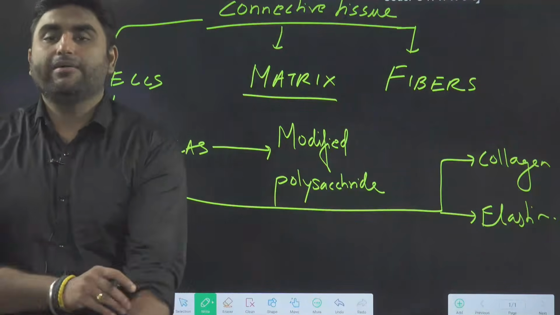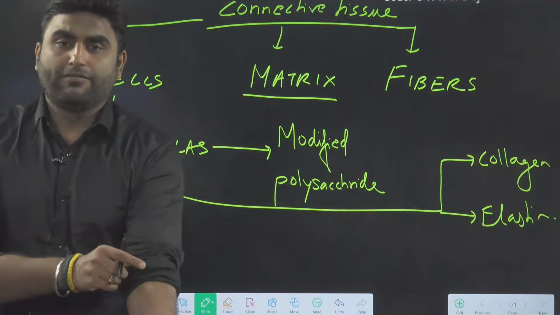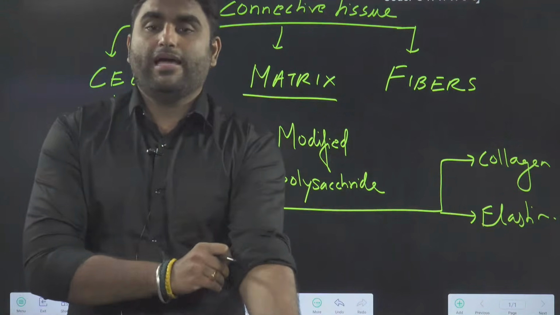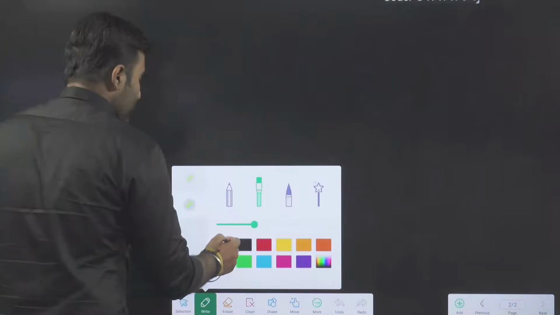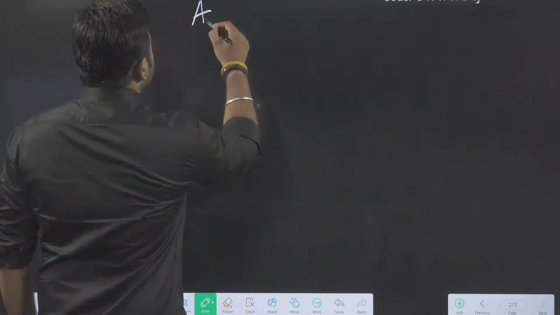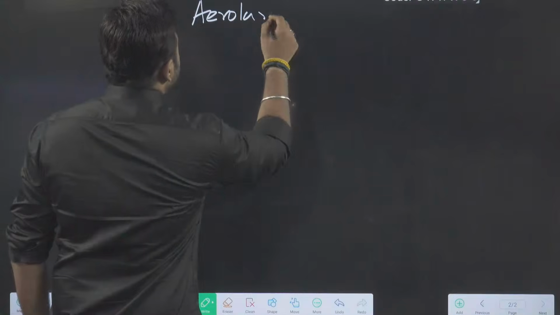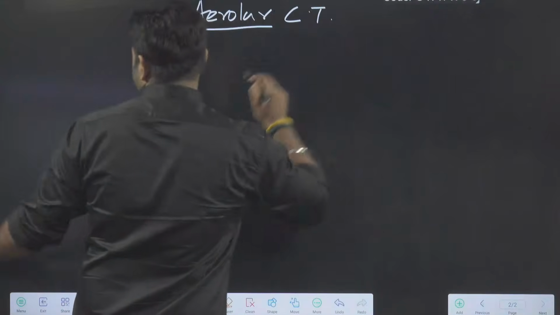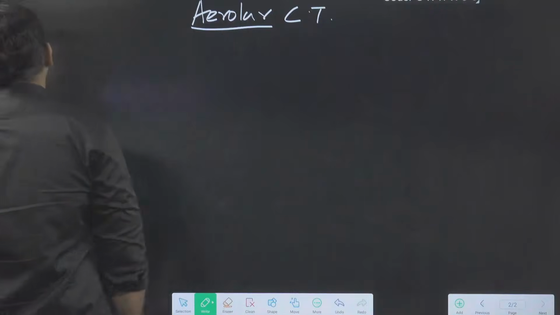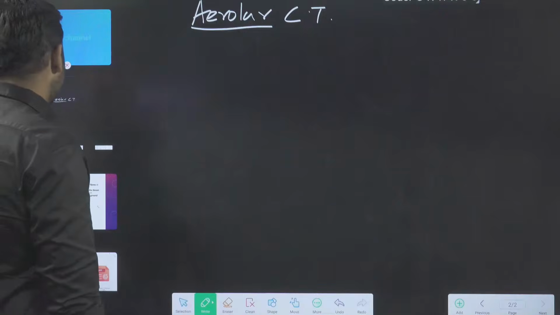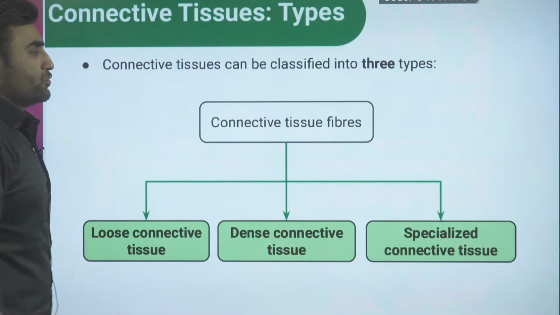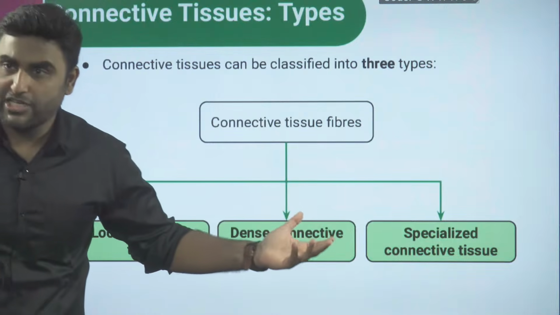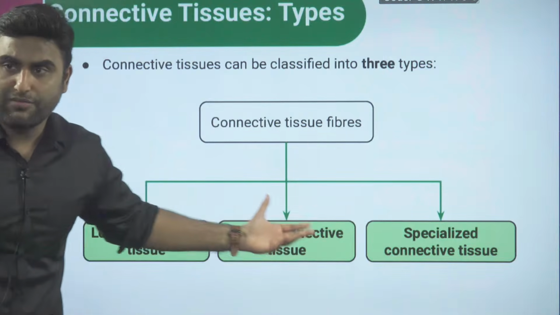So let us study the first type of connective tissue, which is areolar connective tissue. So let us discuss that first. Yes. So let us talk about areolar connective tissue first. So last time we have done the classification. I have already showed you the classification.